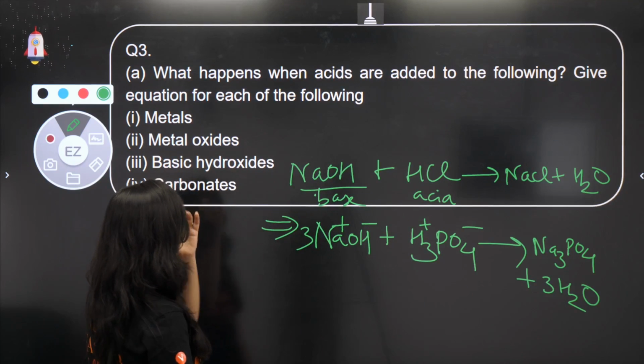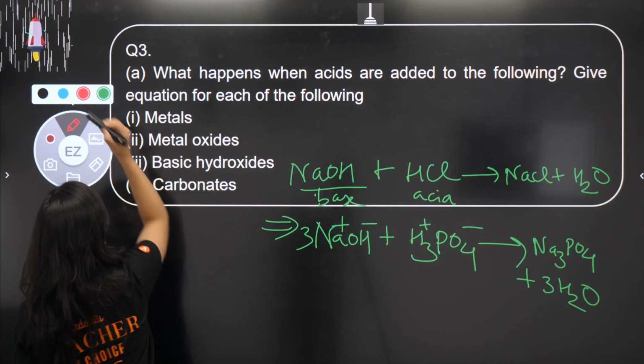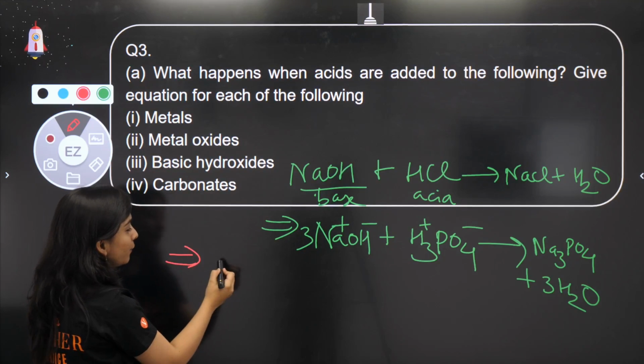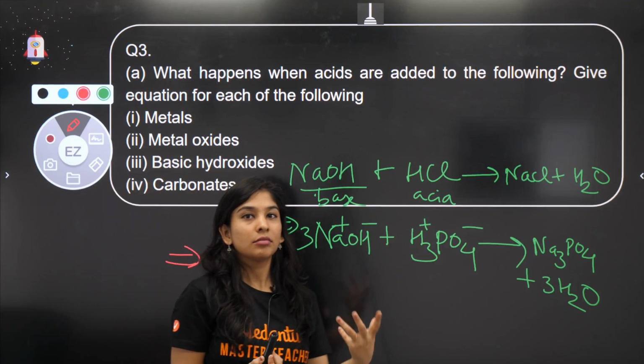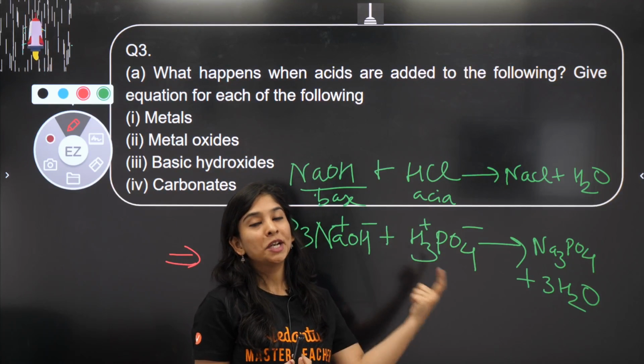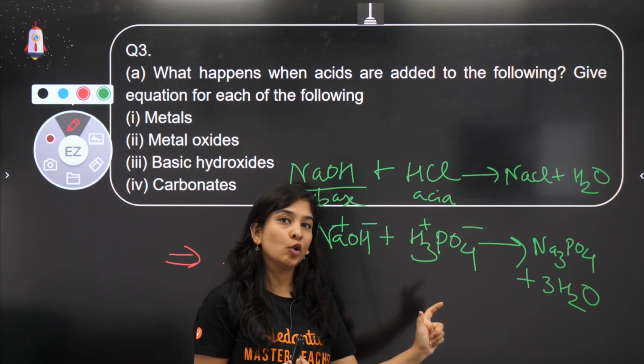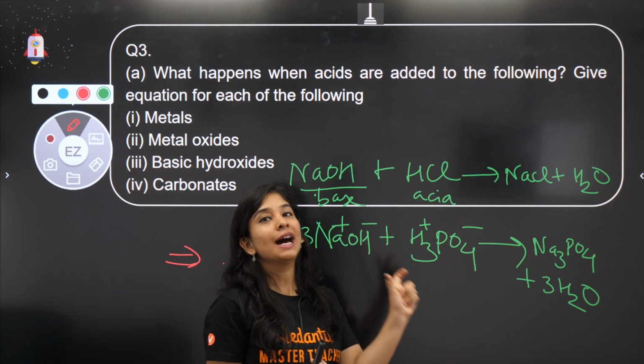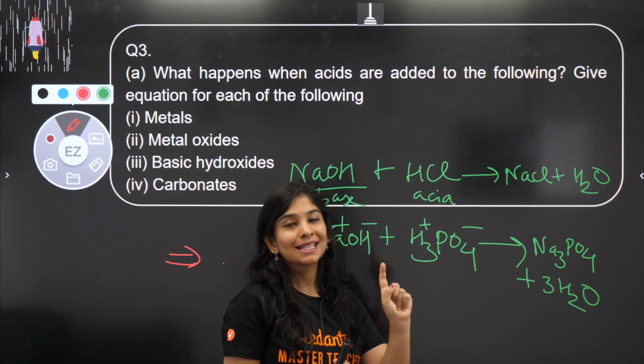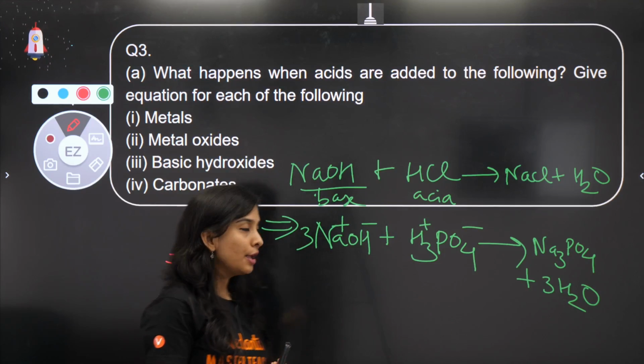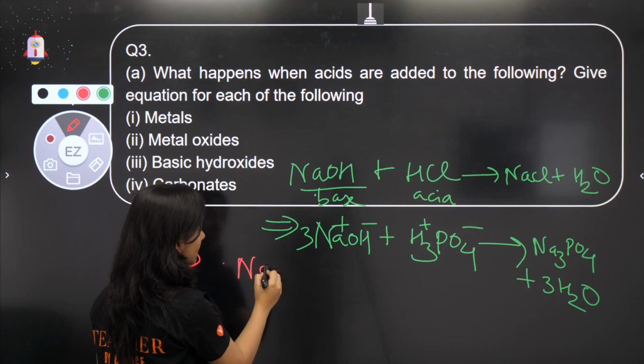Next question, carbonate. This is also again a very good question. If you take carbonate, suppose sodium carbonate with acid, it will always give you salt and water. Apart from that, whenever you see carbonate, one of the products is definitely CO2 gas. Okay, one of the products is definitely CO2 gas.